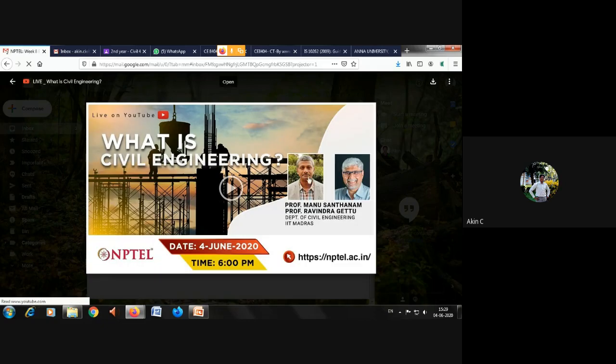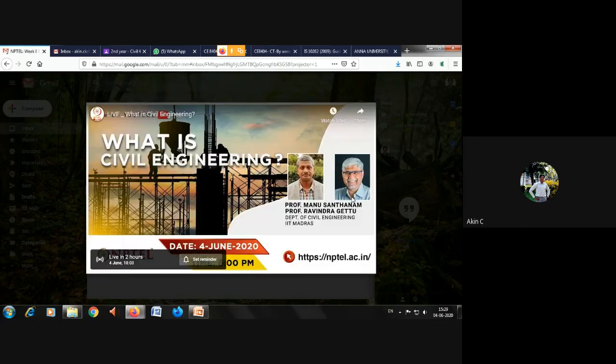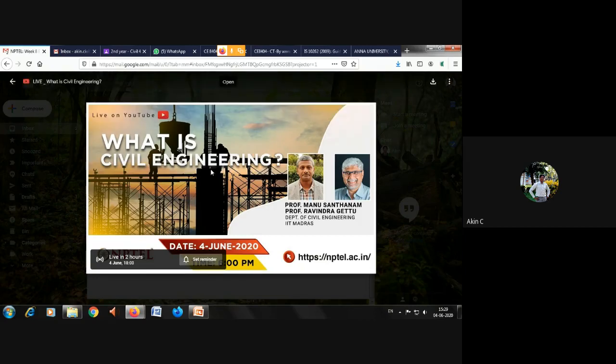poster. So he is Professor Manu Santhanam, and he is Professor Ravindra Gettu, who is a very popular and famous professor all over the world, we can say. Professor Ravindra Gettu also visited the KCG campus for one particular Teachers' Day. Last year he came to KCG College.